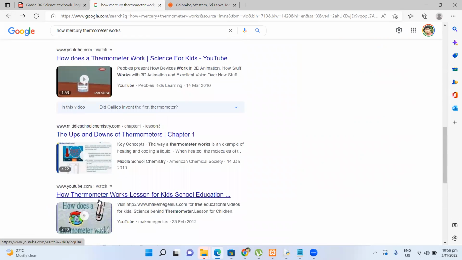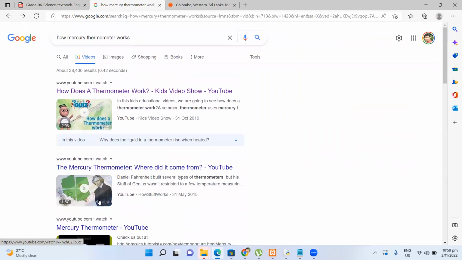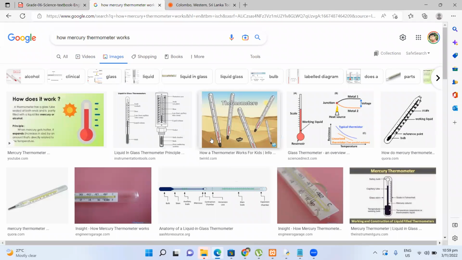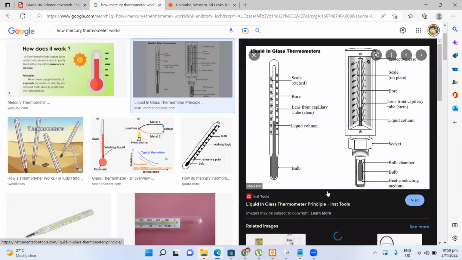Anyway, it will expand. When it expands, because this is a very thin line, what will happen? The length of the line increases here. When you heat this bulb, this liquid column will expand. When it expands, it will go above, because heating happens here. මෙතන තමයි expand වෙන්නේ. ඊට නැති හින්දා මොකද වෙන්නේ? When the space is not enough, it will go here.